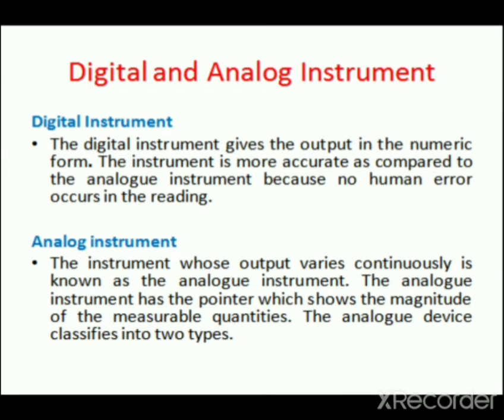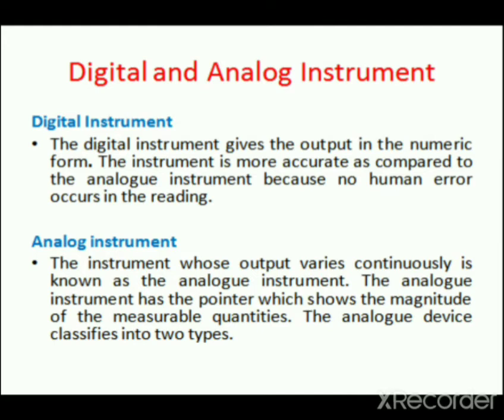Next is digital and analog instrument. The digital instrument gives the output in the numeric form. The instrument is more accurate as compared to the analog instrument because no human error occurs in the reading. So this is one of the advantages of digital instrument.